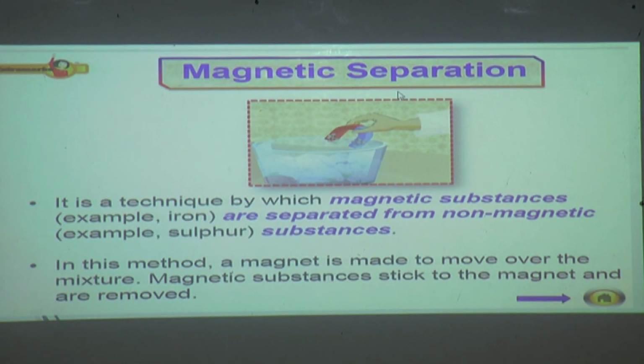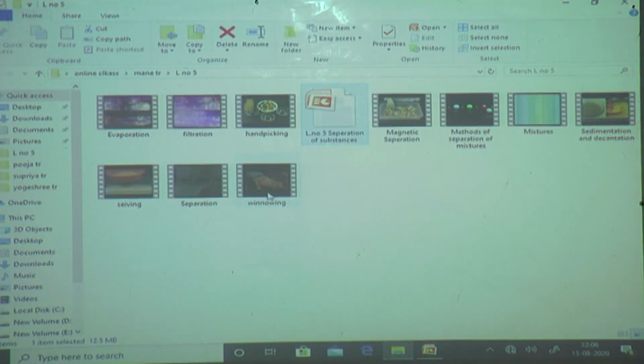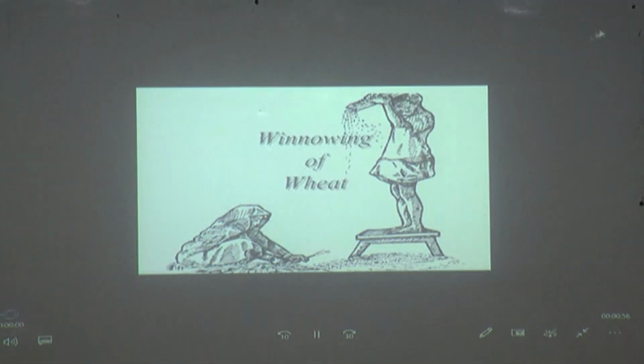Now the next method is magnetic separation. Before this we will see a video of winnowing. Winnowing of wheat.